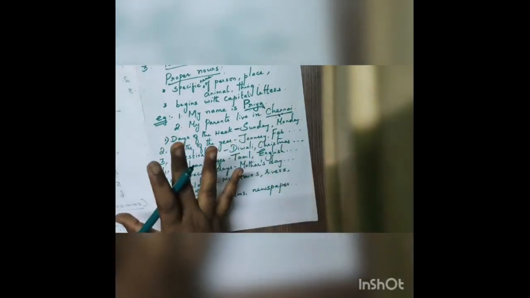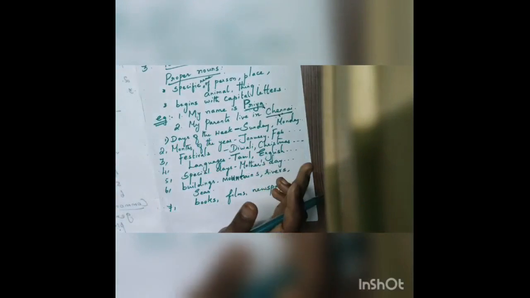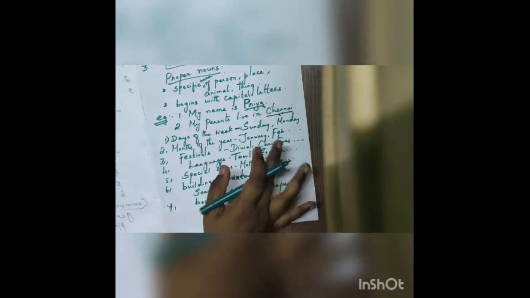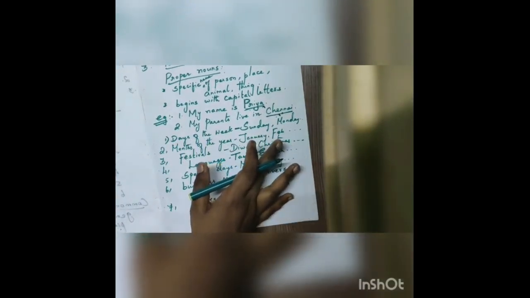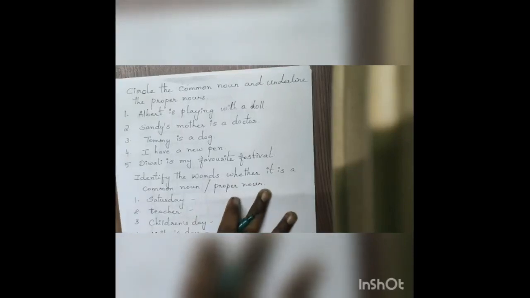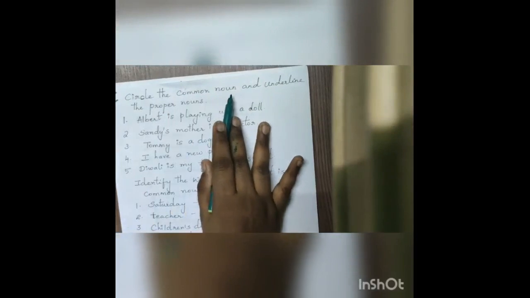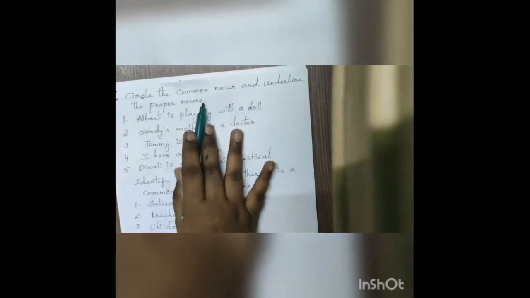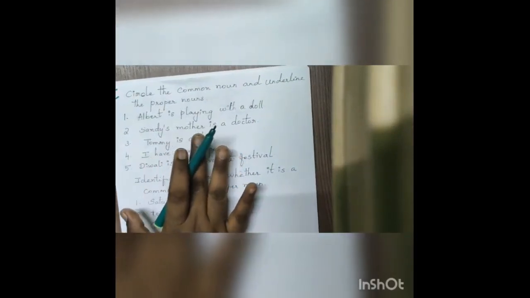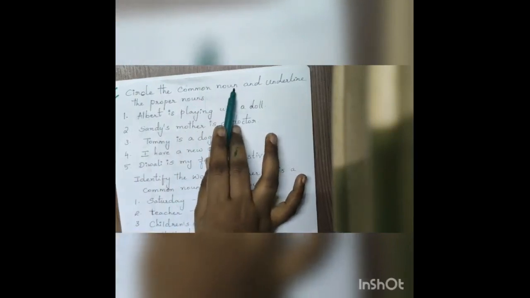Okay, already we have seen some examples of common nouns and proper nouns. Let us see some patterns. Let us see the exercise. What is the first pattern? Circle the common nouns and underline the proper nouns. What do you want to do? First, read the sentence properly and then first of all circle the common noun.